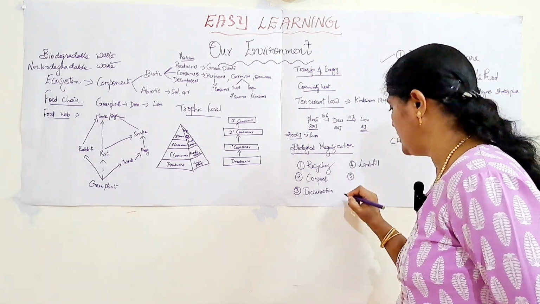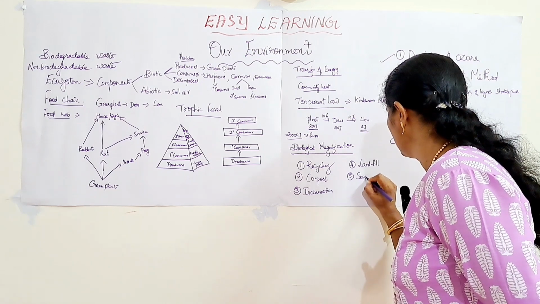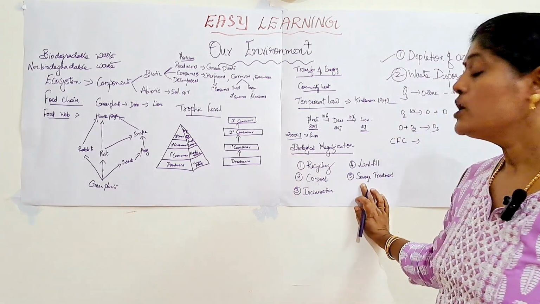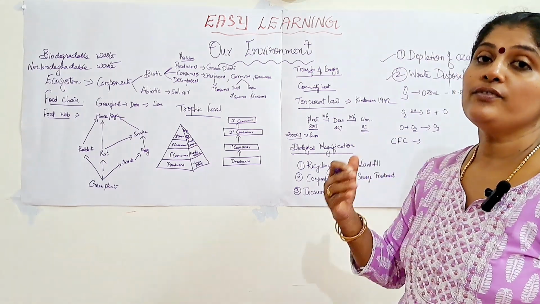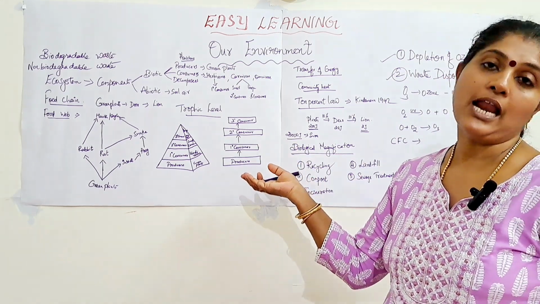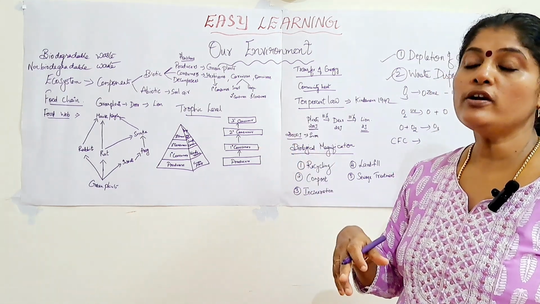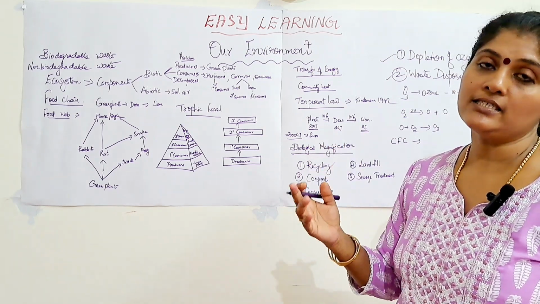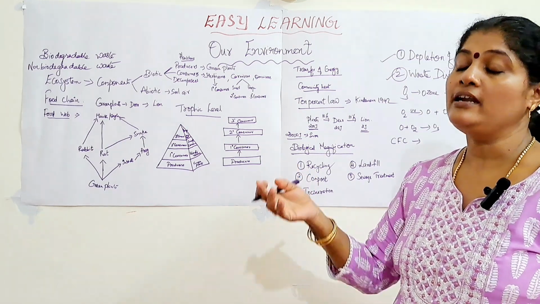And the last method, it is sewage treatment. So sewage treatment is the last method of waste disposal here. If the sewage or the dirty water is directly transferred to the water bodies, then that particular water body gets polluted. So before transferring into the water bodies, it should be treated in such a manner that all the waste things should be removed from that water. It should be clarified by using the chlorine tablets, and different methods are there.